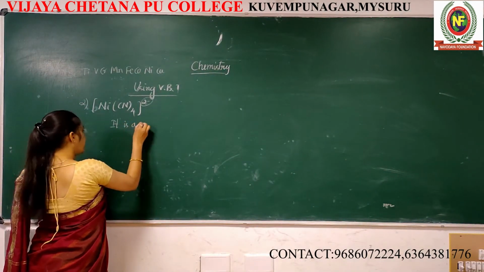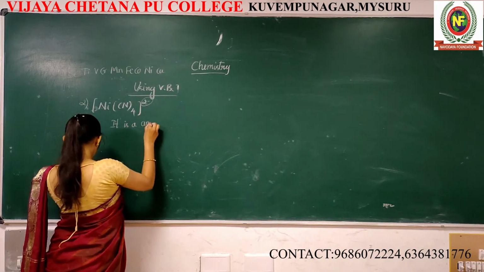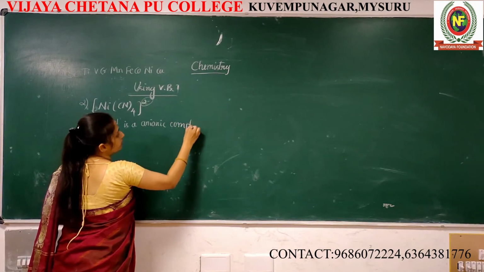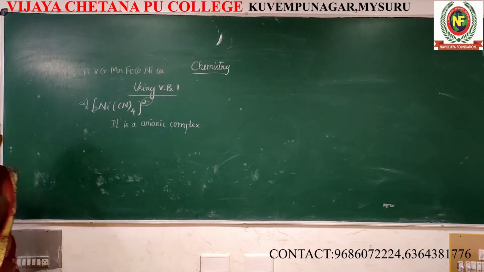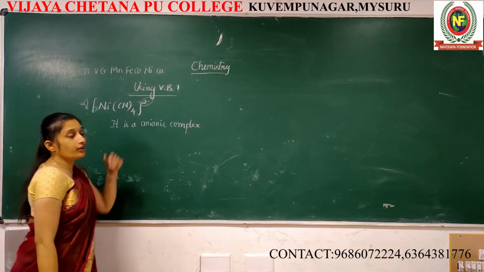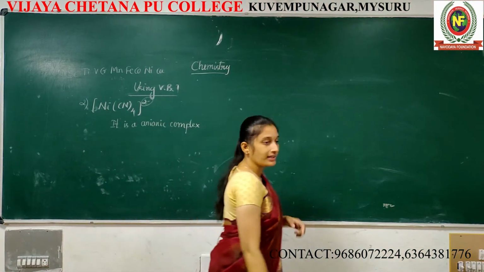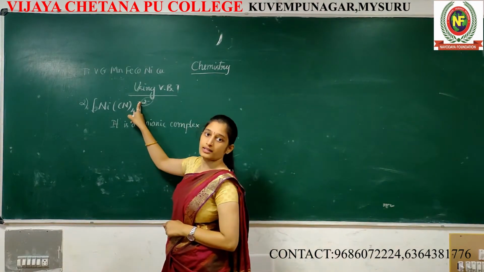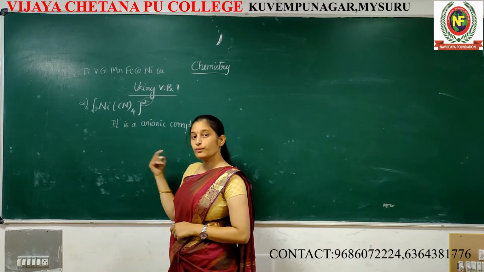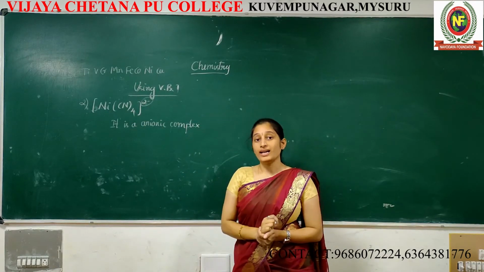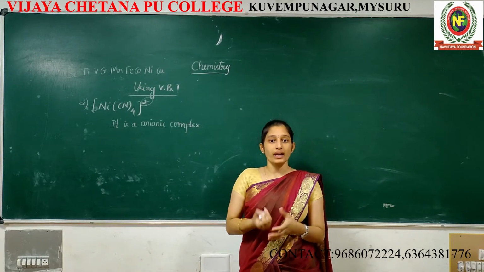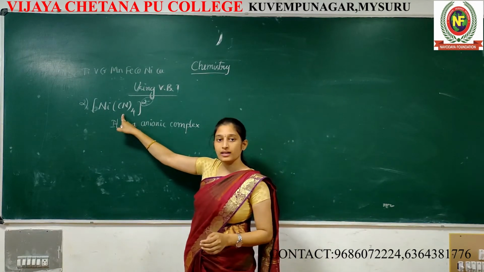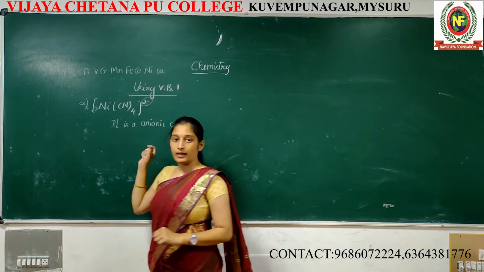It is an anionic complex. Why is it an anionic complex? Because it's surrounded by 2 minus. 2 minus means anionic complex. Last example, chloride: chloride is an anionic ligand and the complex is also anionic. This one also, CN is an anionic ligand and the complex is also an anionic complex.